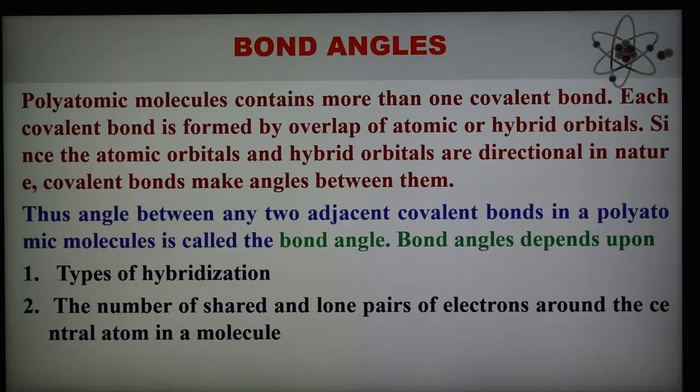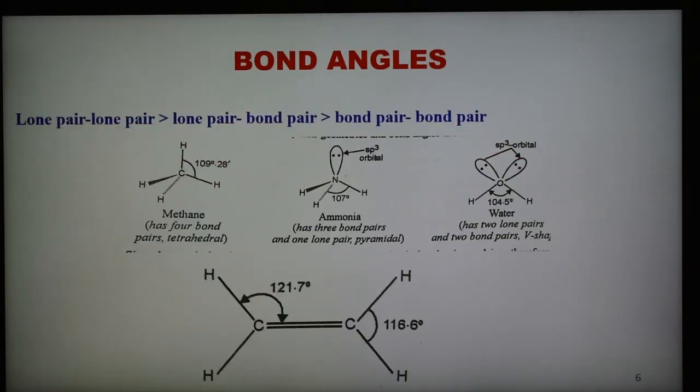The magnitude of repulsion between these electron pairs decreases in the order: lone pair-lone pair repulsion is greater than lone pair-bond pair repulsion, which is greater than bond pair-bond pair repulsion. This is the repulsive interaction between the electron pairs, and therefore as the number of lone pairs increases, distortion from the regular geometry also occurs and the bond angle decreases from the expected values.